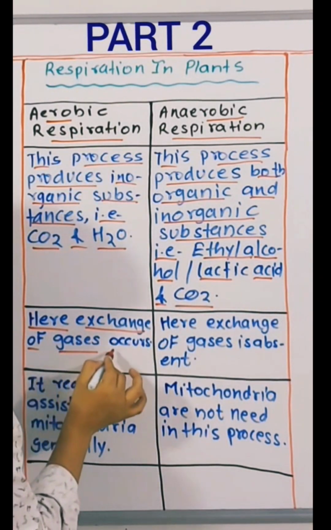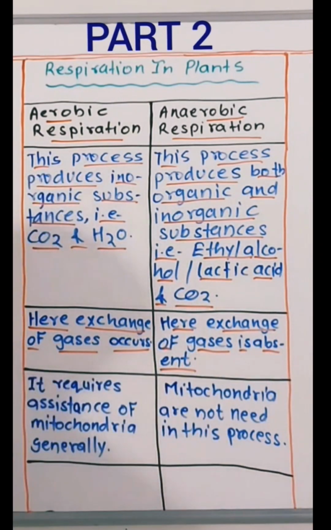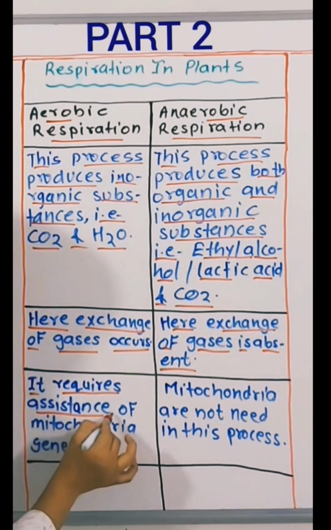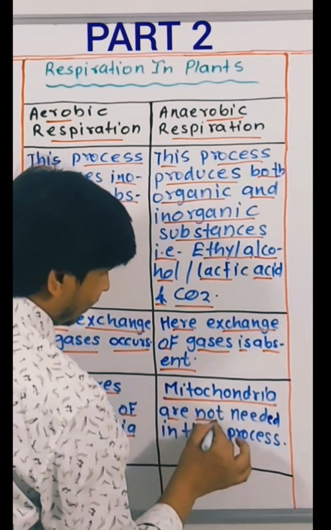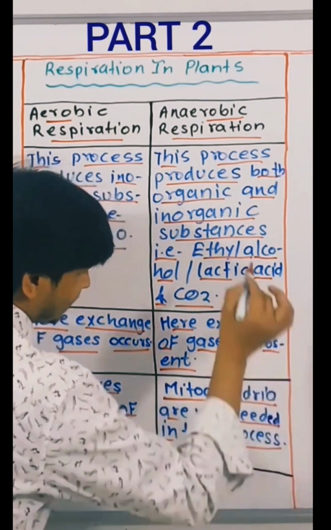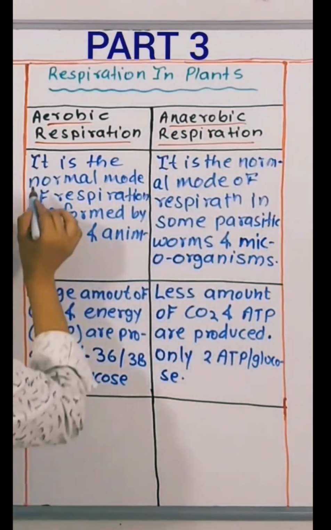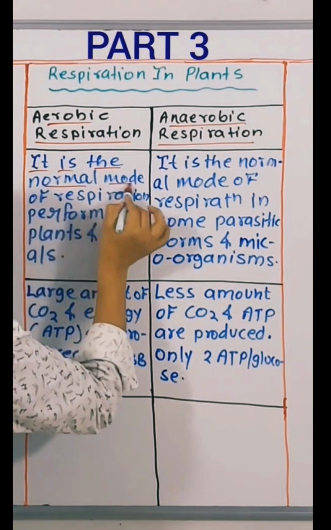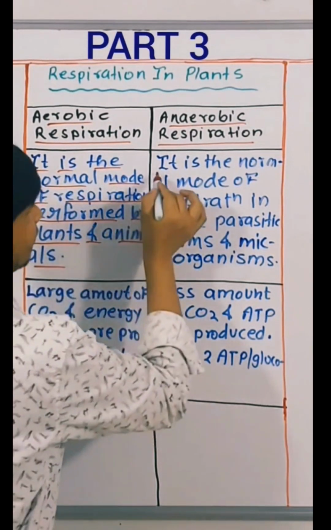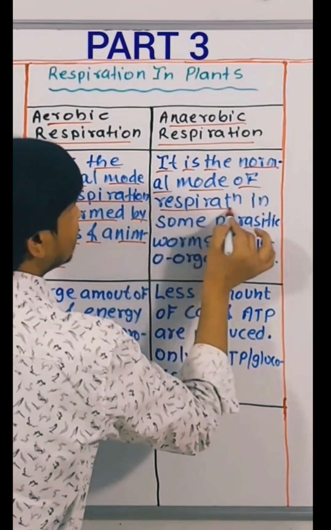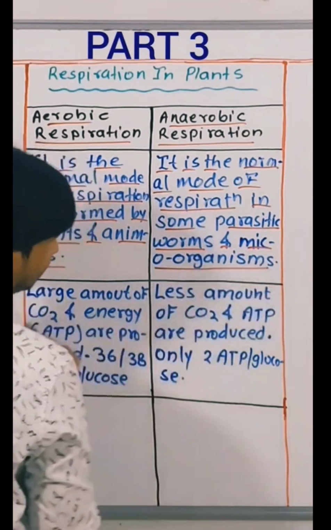Here exchange of gases occurs. Here exchange of gases is absent. It requires the assistance of mitochondria. Generally, mitochondria are not needed in this process. Aerobic respiration is the normal mode of respiration performed by plants and animals. Anaerobic respiration is the normal mode of respiration in some parasitic worms and microorganisms.